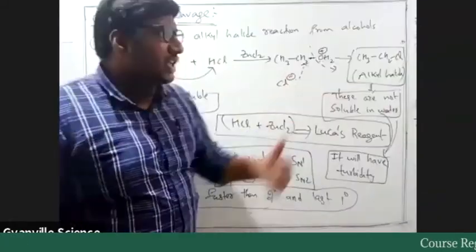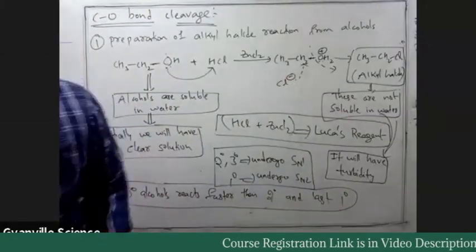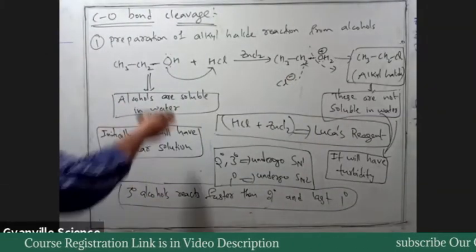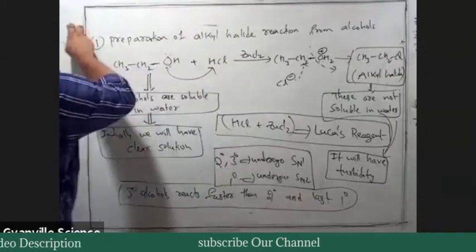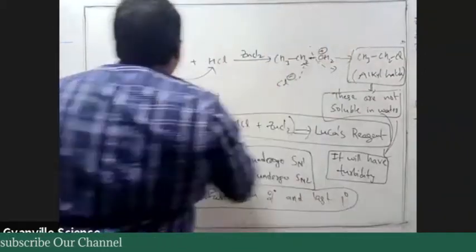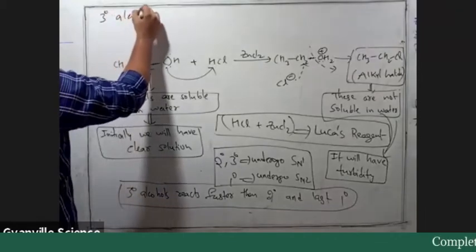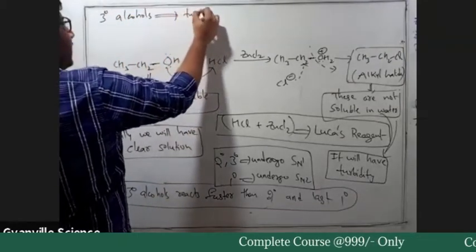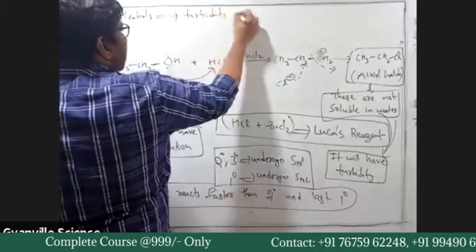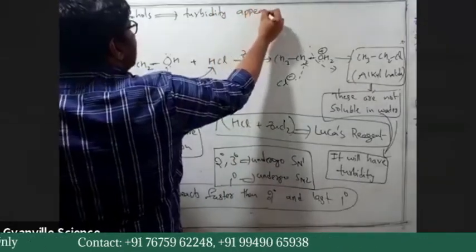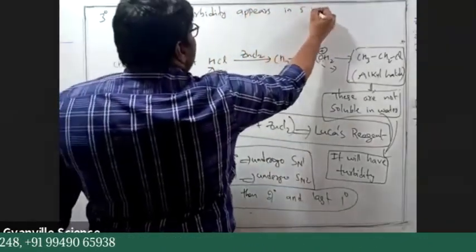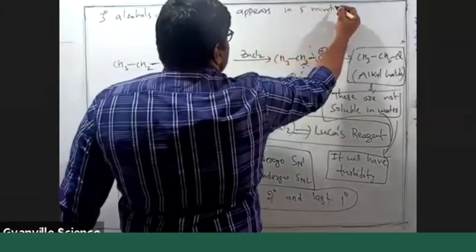So for tertiary alcohols, write down all these things. For tertiary alcohols, turbidity appears in 5 minutes, that is faster.